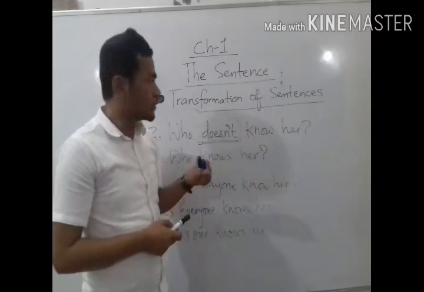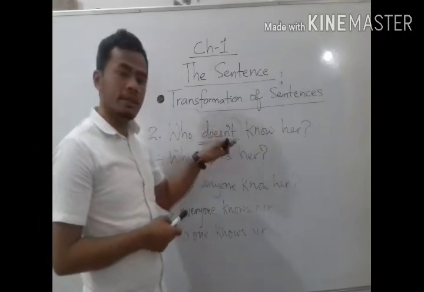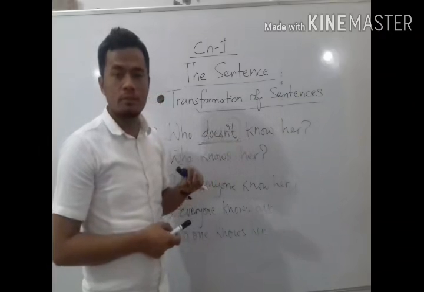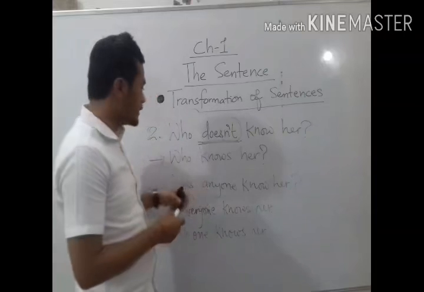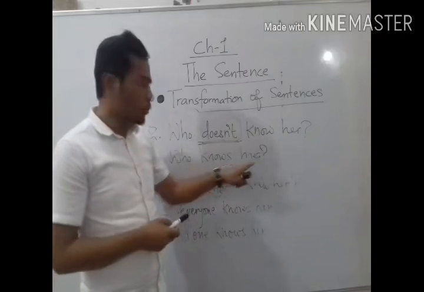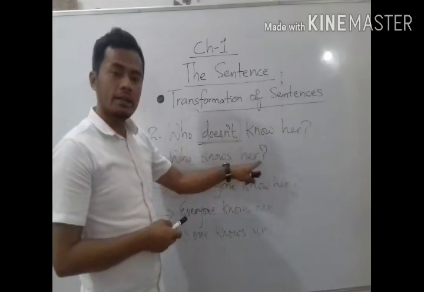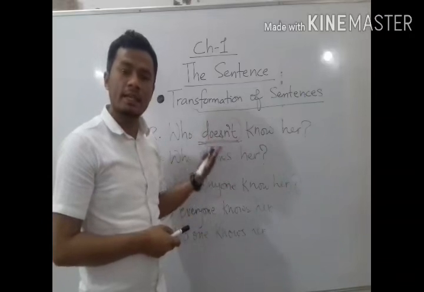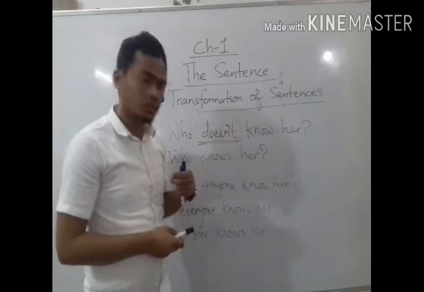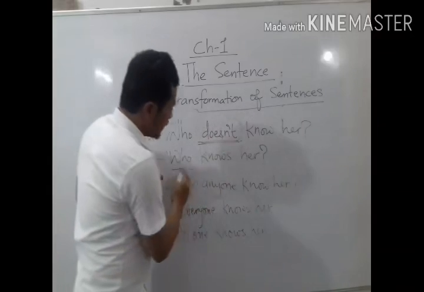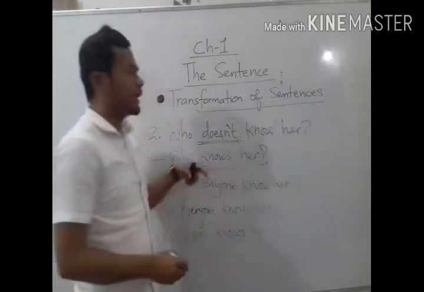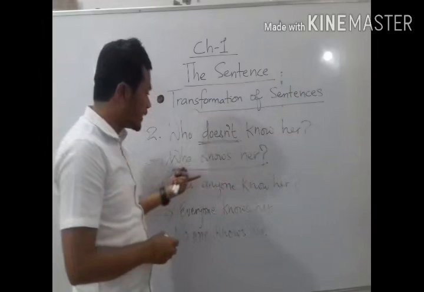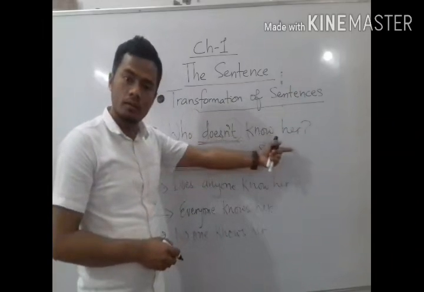Okay, understood? Like who knows her? That means who knows her is the affirmative sentence in interrogative form. Understood? Because if you change the same sentence into a negative interrogative sentence, it becomes who doesn't know her.